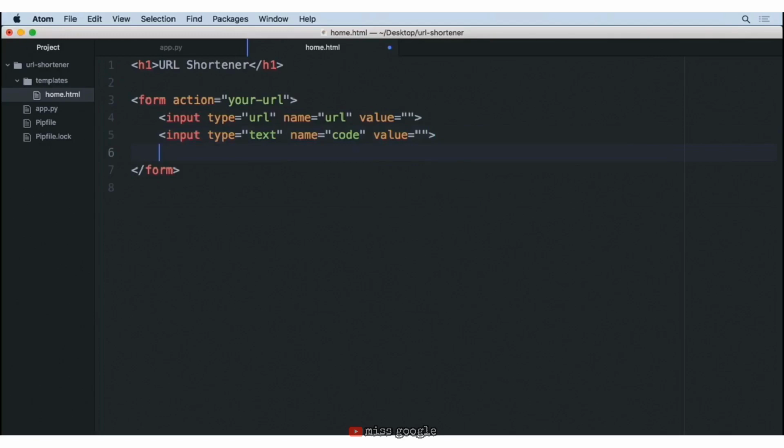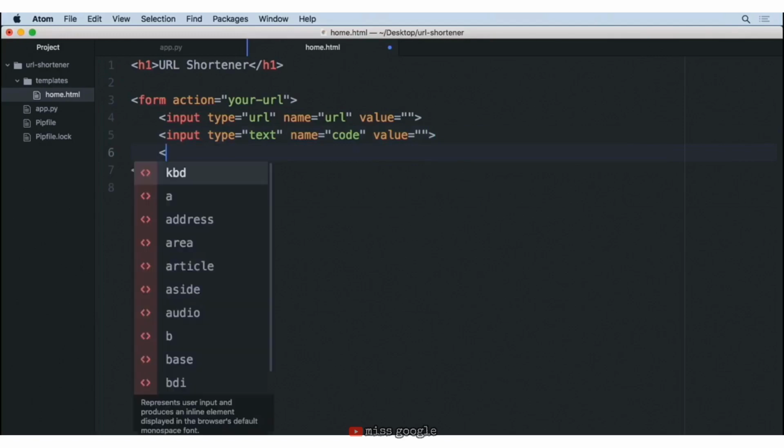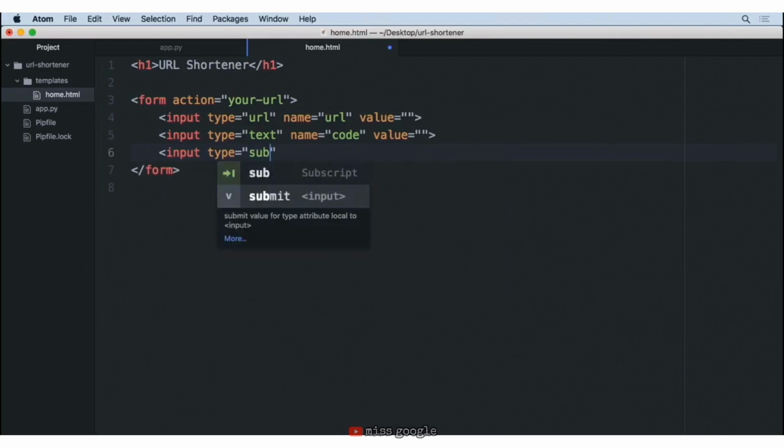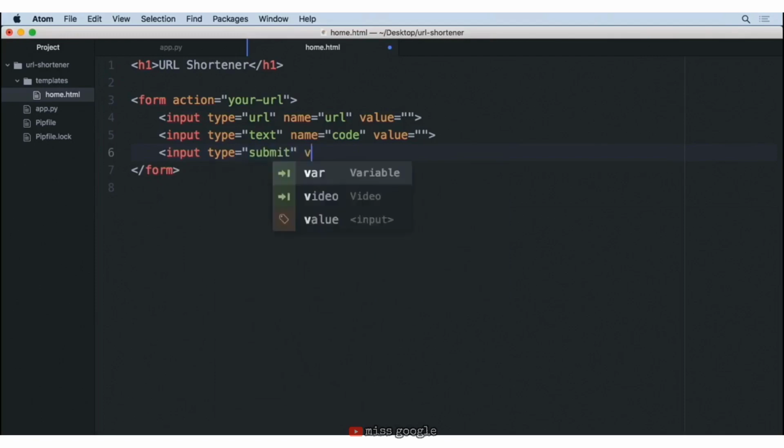Now, finally, there should be a way to submit this form. So we're going to make one more input and we're going to set the type on this to be equal to submit. Great. The value in this case, because it's a submit, is the text that's going to show up inside of the button. So I'm going to have this one say shorten. Great. Now with this in place, let's go ahead and save this and come back to our home page.